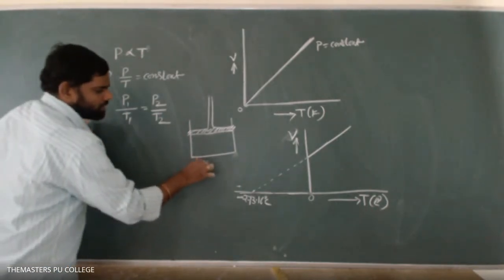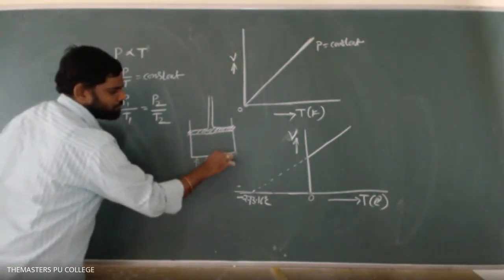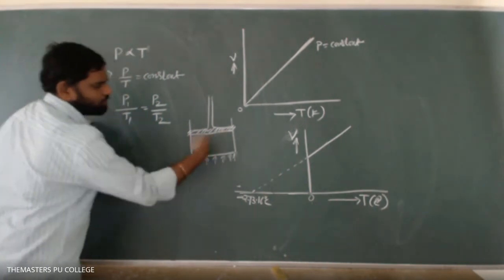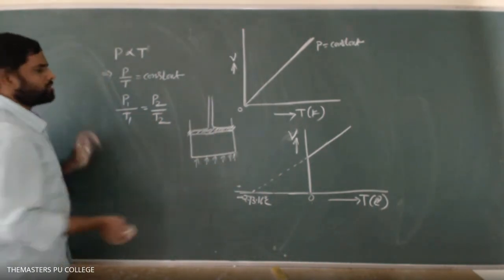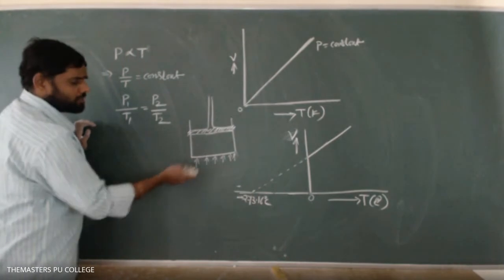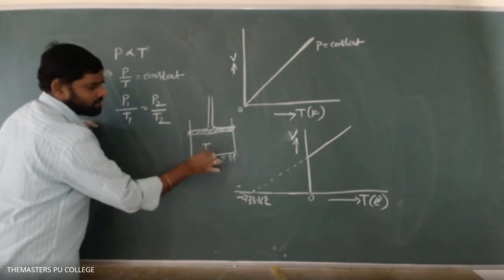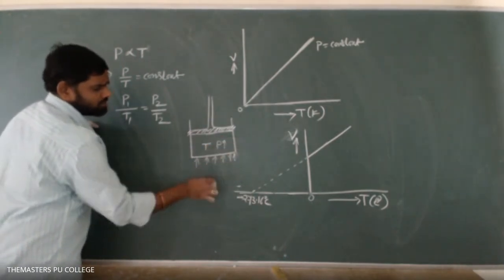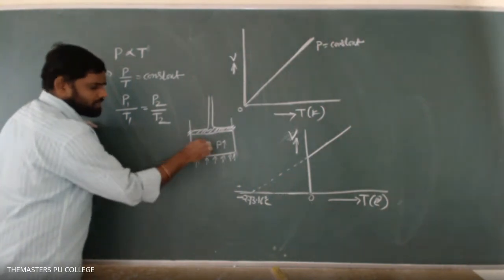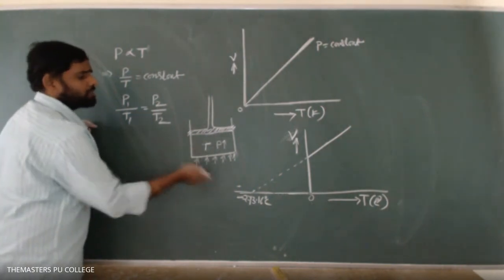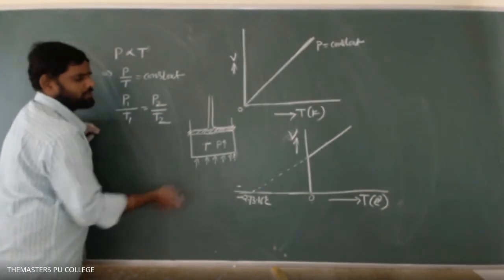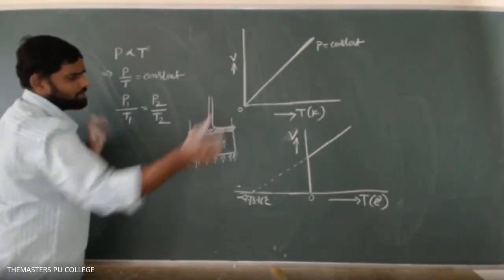Now we are continuously supplying heat. What will happen here? Volume is kept constant, so the volume is not possible to change. As the temperature increases, the pressure also keeps on increasing. How can I believe that the pressure increases? If you keep on supplying heat, at a particular temperature the gas will break the container.